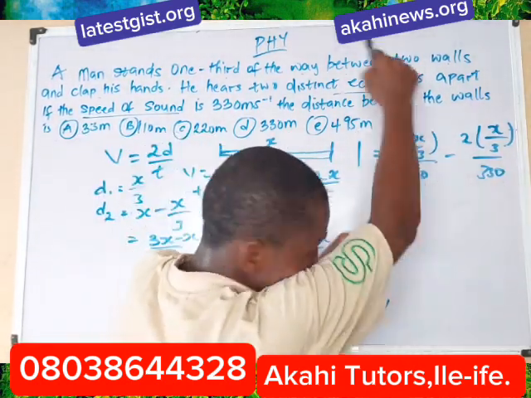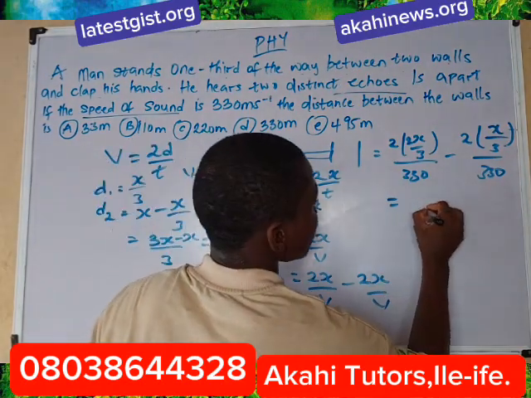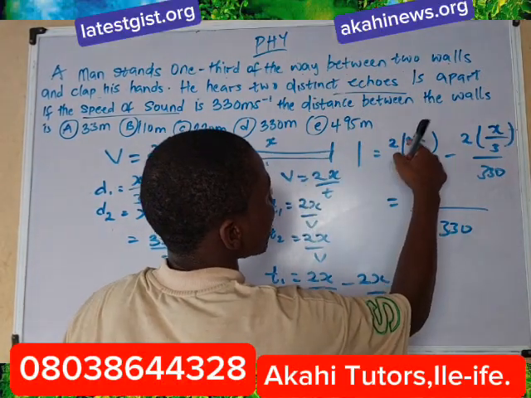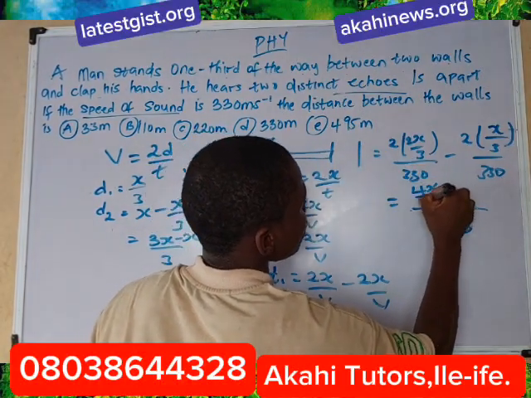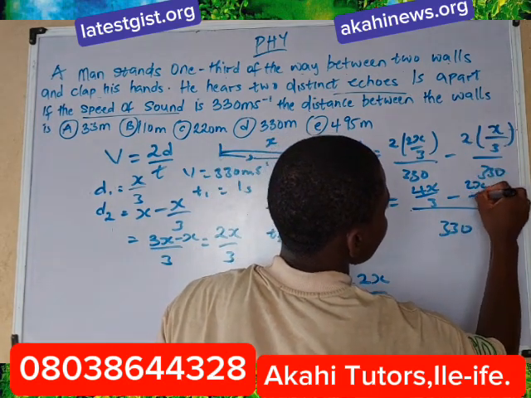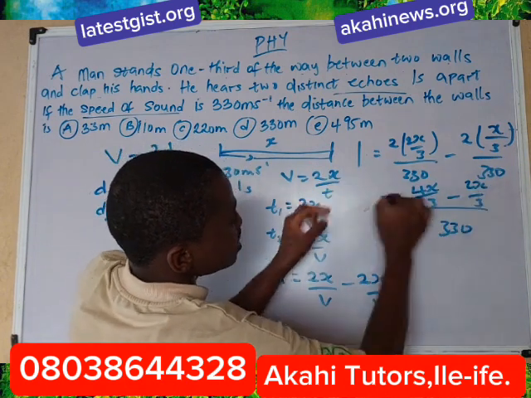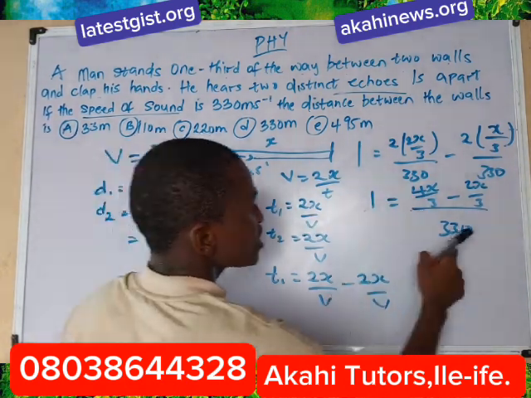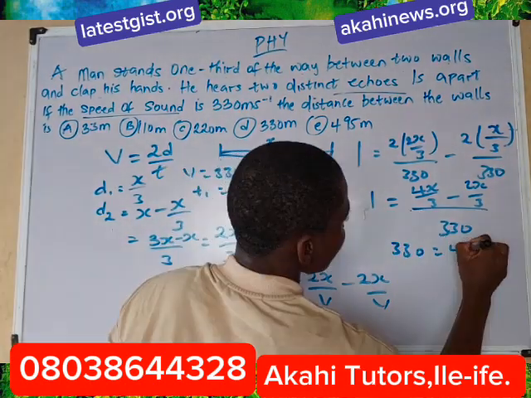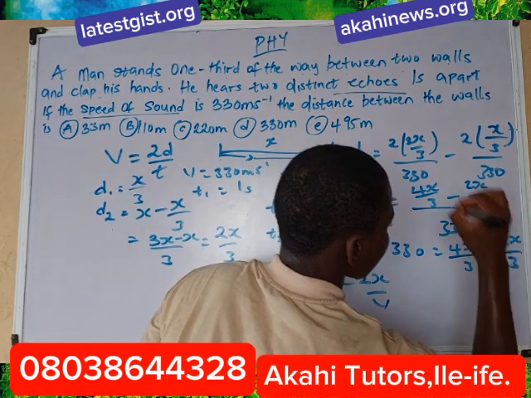By making this a single fraction, we have 330 times 1 second equals 4x over 3 minus 2x over 3.